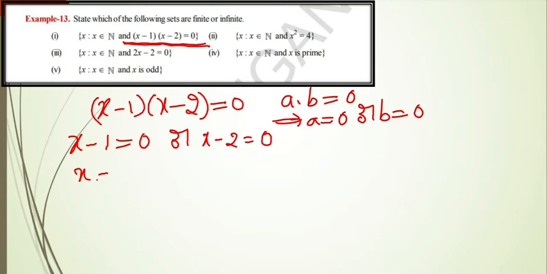Then when 1 moves to the right, we get x is equal to 1. When minus 2 moves to the right side, we get 2. That means this first set contains two elements, those are 1, 2. So a fixed number of elements are there, therefore the first set is a finite set.